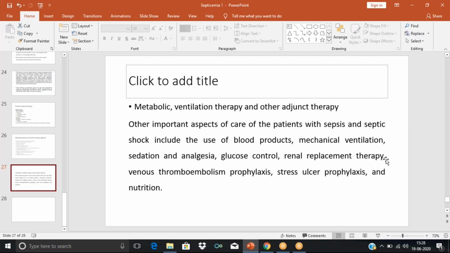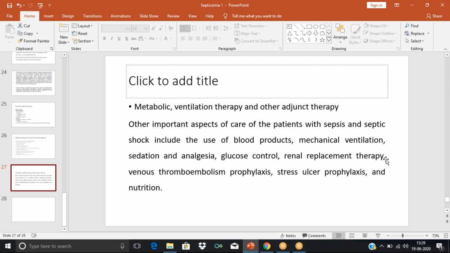Apart from antibiotic or antifungal, we need to also give supportive therapies such as mechanical ventilation, like oxygen support through mask or tracheal intubation, then sedation and analgesia in case the patient is highly irritable and there is pain. Then glucose control, because hyperglycemia can happen even in non-diabetic patients, because the body is under so much stress. Hyperglycemia can impair the immune system. So it is important that we control the blood glucose by giving IV insulin, continuous IV insulin infusion.